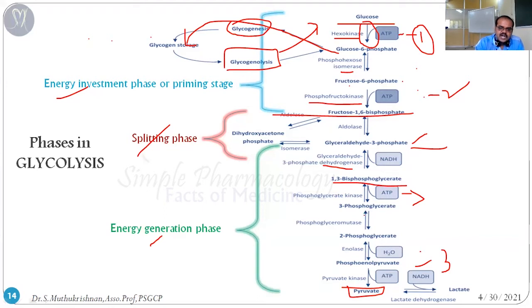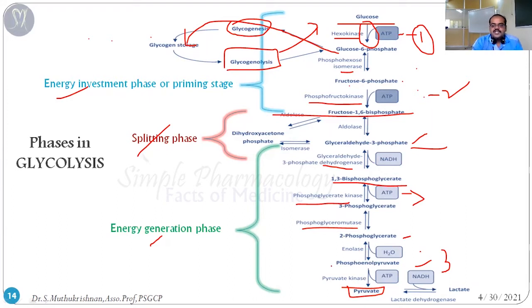So it's converted into 3 phosphoglycerate. Here 2 phosphates are there, so one phosphate group is released, energy is released, and it's converted into 3 phosphoglycerate with the help of phosphoglycerate kinase enzyme. So glyceraldehyde 3 phosphate is converted into 1,3 bisphosphoglycerate, then by phosphoglycerate kinase enzyme it's further converted into 3 phosphoglycerate, then once again it's converted into 2 phosphoglycerate with the help of phosphoglyceromutase enzyme. That enzyme is responsible for the conversion of 3 phosphoglycerate to 2 phosphoglycerate.